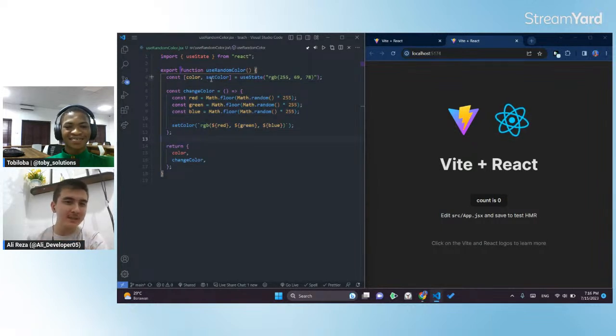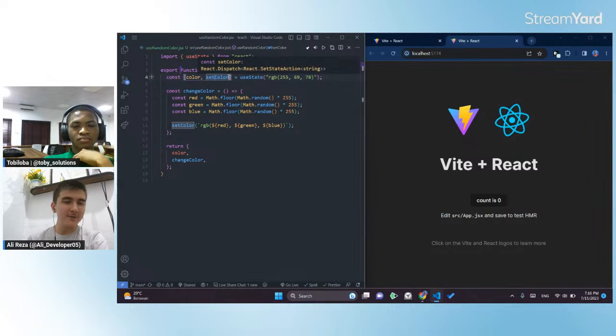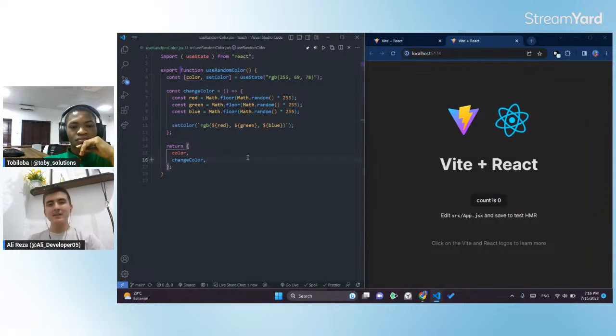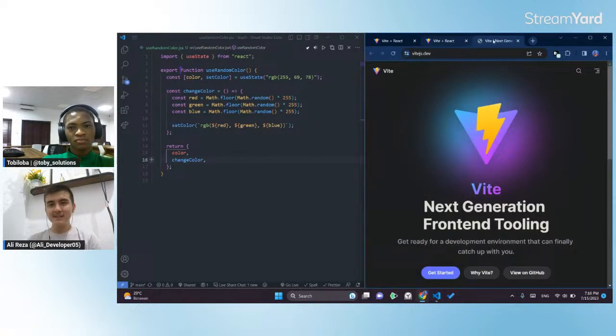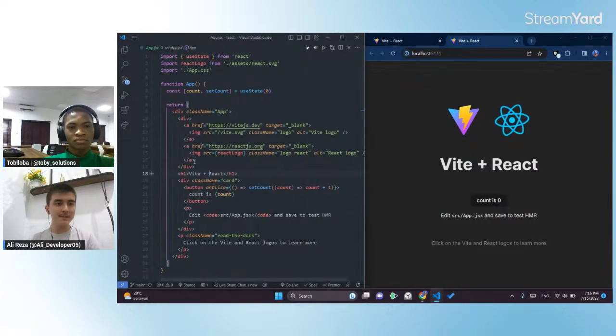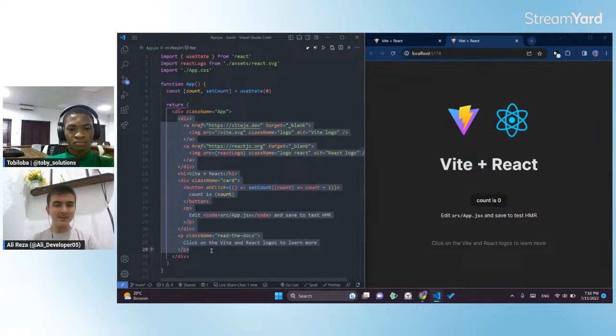As Toby said, we need to return color and change color. So we don't really need the set color because we have already used it inside of this function, so there's no need to return this one as well. If you see the project, we have two logos, Vite and React, and a title. We don't really need those, so we are going to delete all of it.